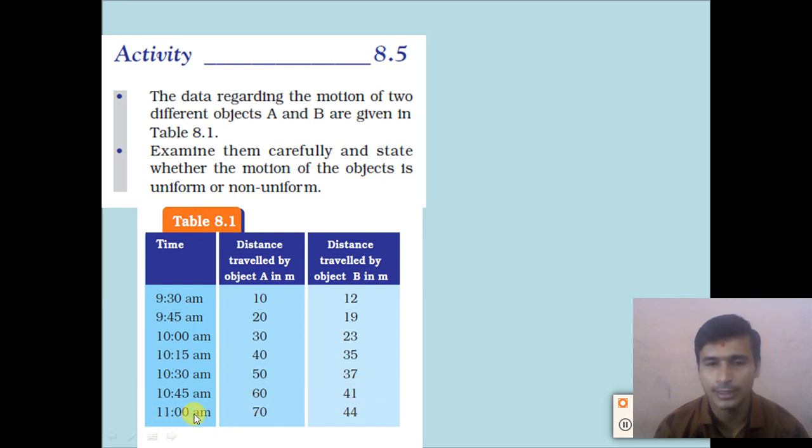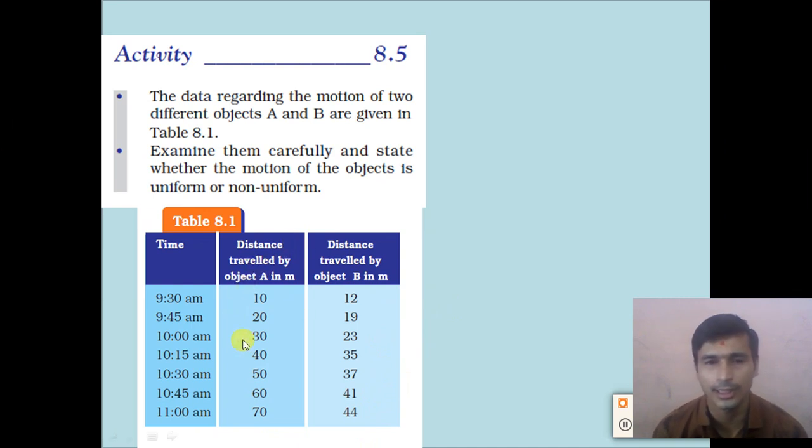And at 11 am, object A is at 70 meters and object B is at 44 meters. So examine this data. Which object has a uniform motion and which object has a non-uniform motion, right?